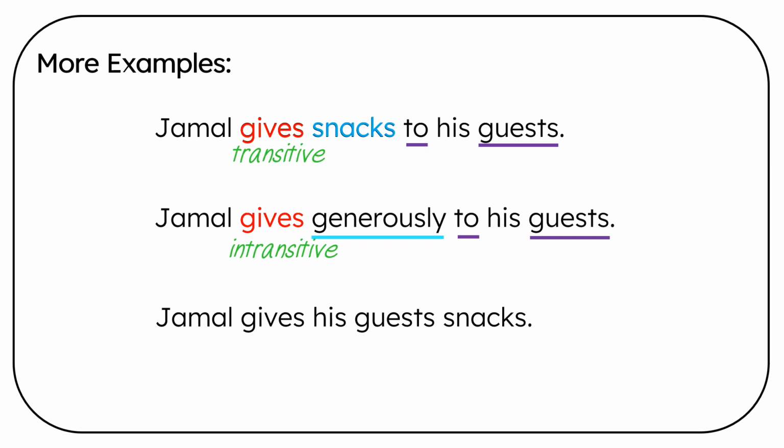Jamal gives his guests snacks. Gives is a verb. Gives what? Snacks is a direct object, so gives is transitive. But in this sentence, we have an indirect object, guests.